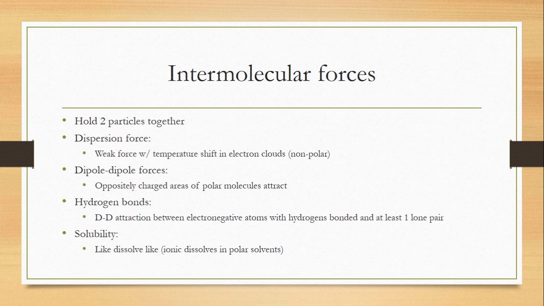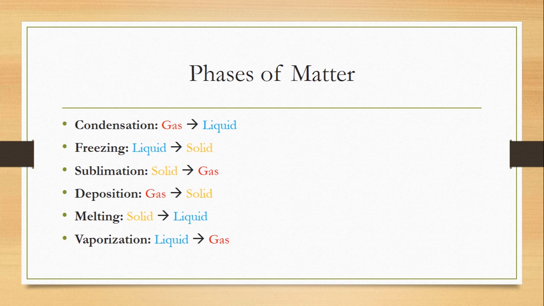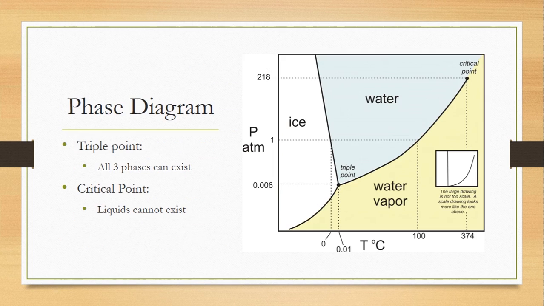And solubility, where like particles dissolve like particles, like polar dissolves polar. You want to also know that ionic dissolves in polar solvents, not nonpolar solvents. Now, there are 6 phase changes. You want to know condensation, freezing, sublimation, deposition, melting, and vaporization. Condensation is gas to liquid, freezing, liquid to solid, sublimation, solid to gas, deposition, gas to solid, melting, solid to liquid, vaporization, liquid to gas. Evaporation is vaporization at the surface.